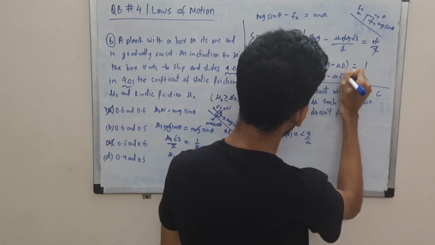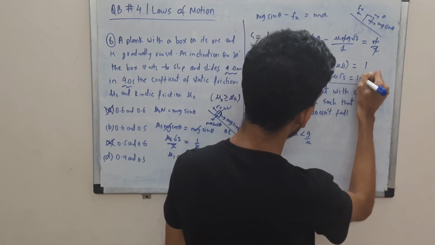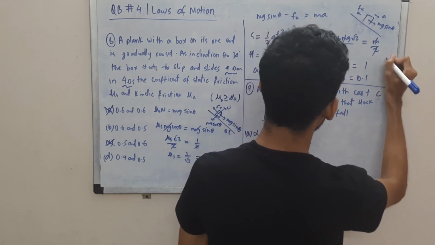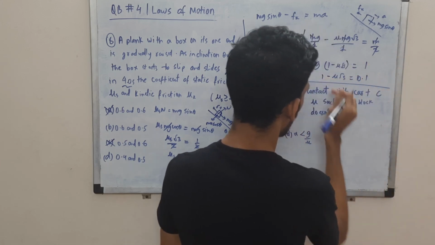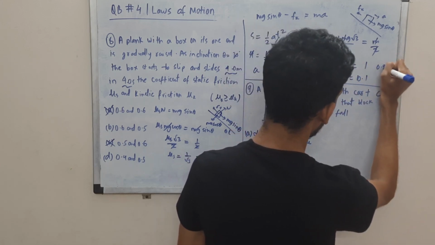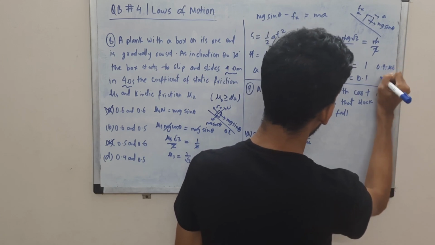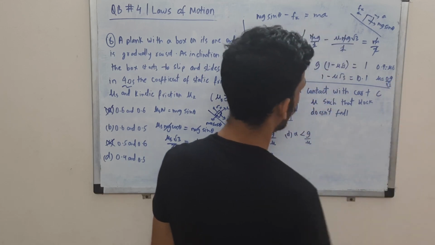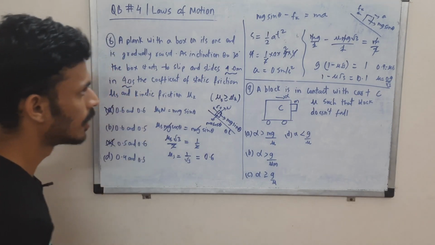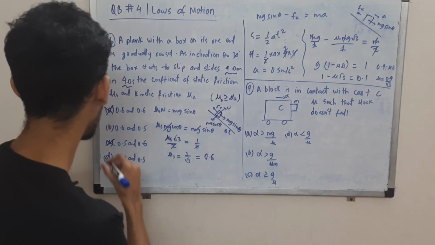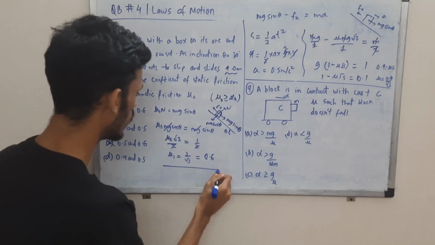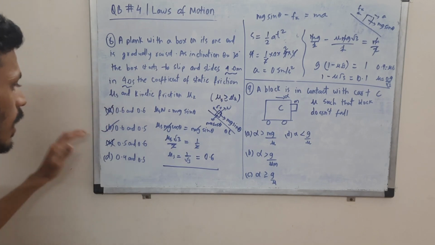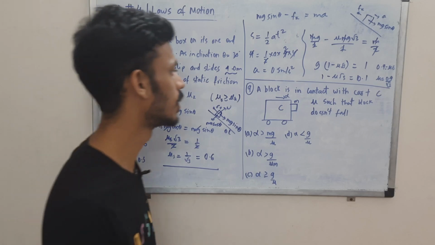1 minus mu root 3 is 1 by g, which is 0.1, okay? And this minus 0.1, so 1 minus 0.1 is 0.9, so 0.9 is mu root 3, and you'll have to divide this 0.9 by root 3, so you'll get the answer. So you'll get the answer to be somewhere around 0.5. So once you had gotten this, you could have directly marked this one, right? Because this cannot be the correct case, as we have discussed the logic.